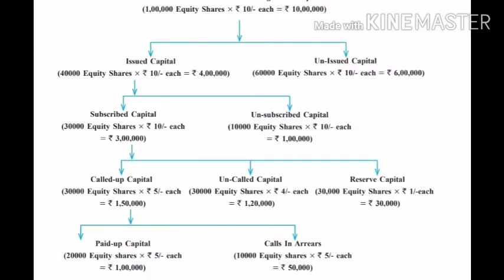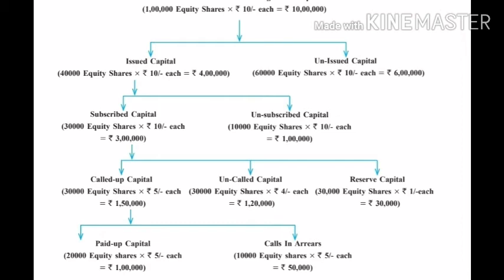See the example: authorized capital, or the nominal capital, or registered capital. Here, 1 lakh equity shares of rupees 10 each. The company decided their authorized capital will be 1 lakh equity shares. That means the company will issue 1 lakh equity shares to the general public, and the face value of each share is 10 rupees. So the total authorized capital of the company is 10 lakh.